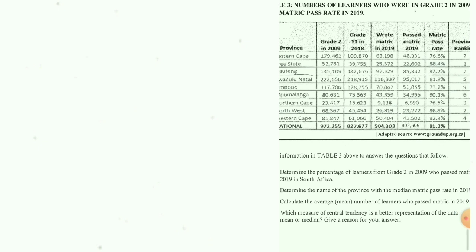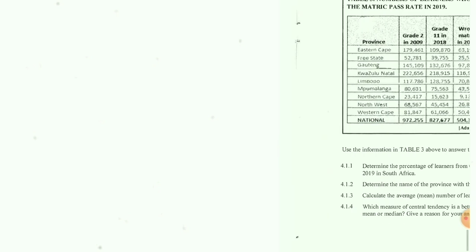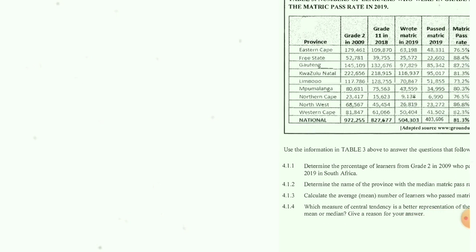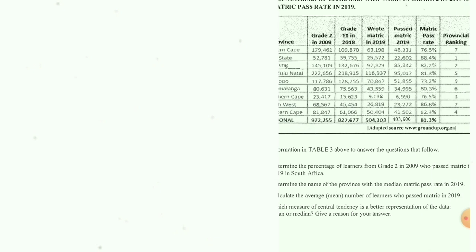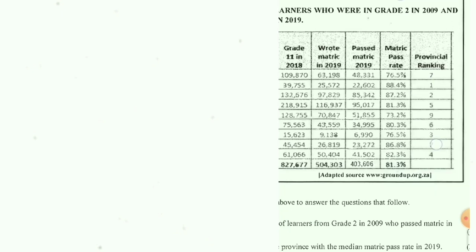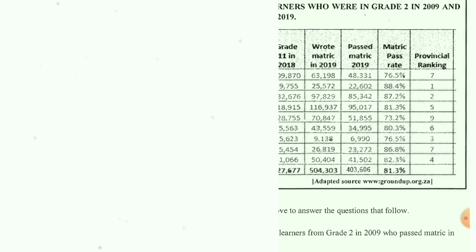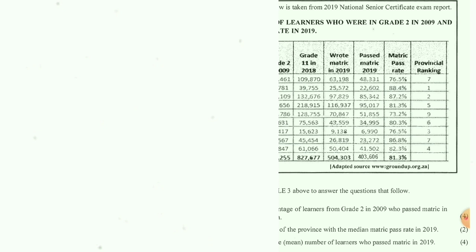Okay, I'll assume now you're done. You have written down the numbers. You started with the smallest, the matric pass rate. Remember, the question says determine the name of the province with a median matric pass rate in 2019. Median, not medium actually, guys. We're going to focus on the matric pass rate and start with the smallest and end with the biggest.